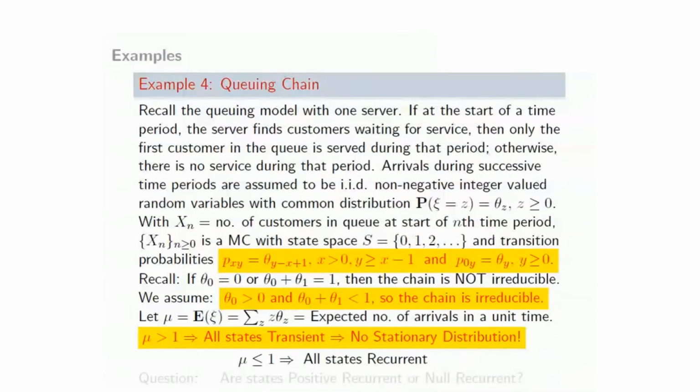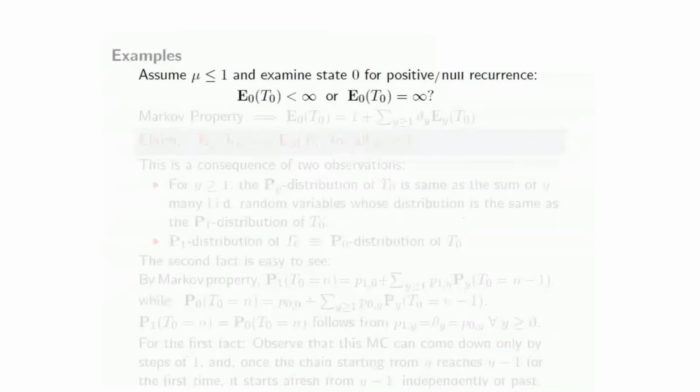The other case is when mu is less than or equal to 1, where we have shown that all states are recurrent. So we need to consider only the case when mu is less than or equal to 1. The question is, are the states positive recurrent or null recurrent under the situation that mu is less than or equal to 1? Because if mu is greater than 1, we already know that the states are all transient.